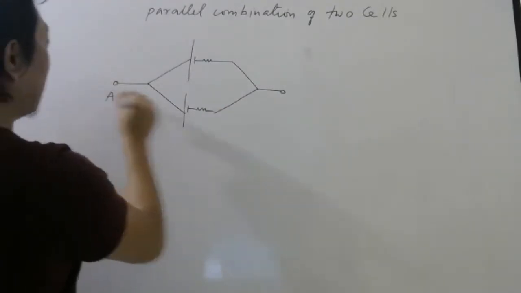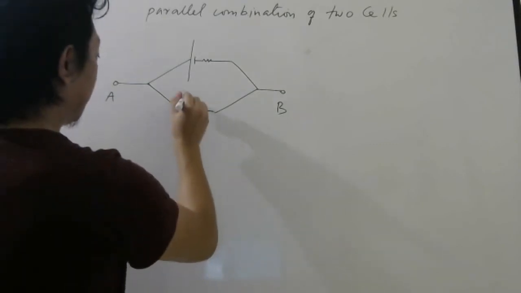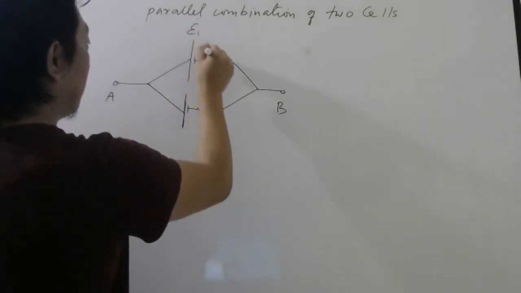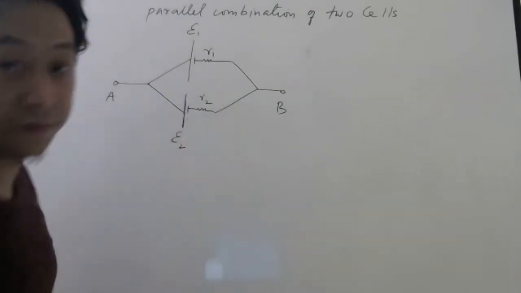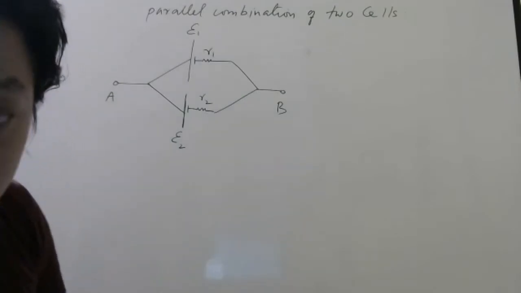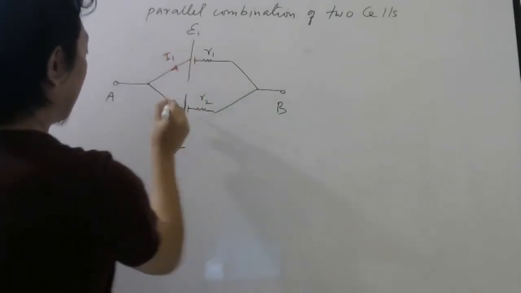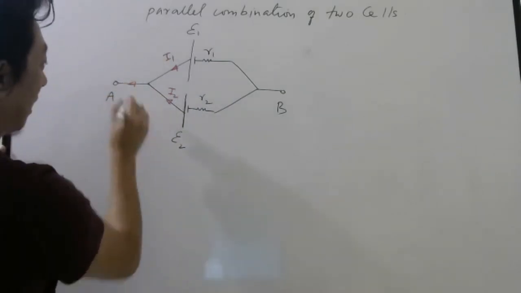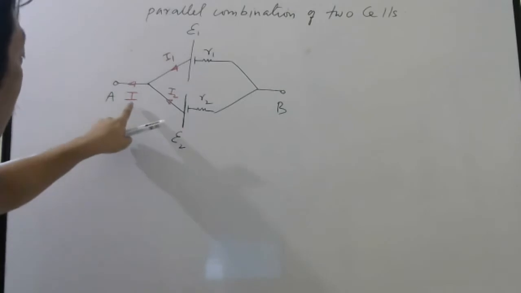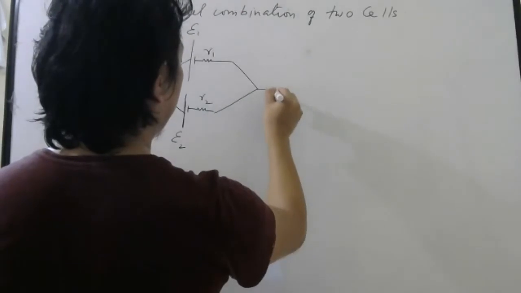So between A and B, these two terminals, I have two cells. EMF E1, internal resistance R1. EMF E2, internal resistance R2. Now, look carefully. This time current will divide. This will drive one current this way, I1. This will drive one current this way. So the total current here will not be I1 or I2. It will be I, let us write. And you know, I must be I1 plus I2. And then I will go like this, and then here I will divide like this. Okay.